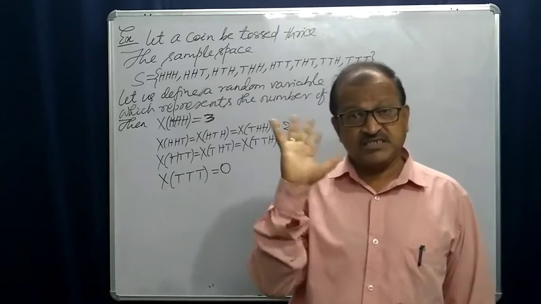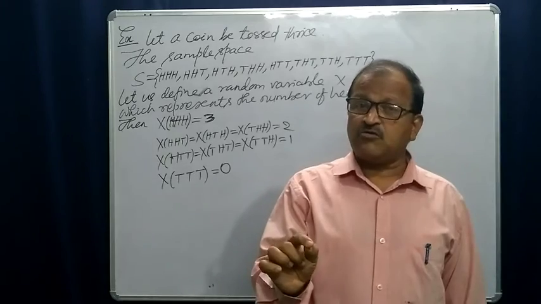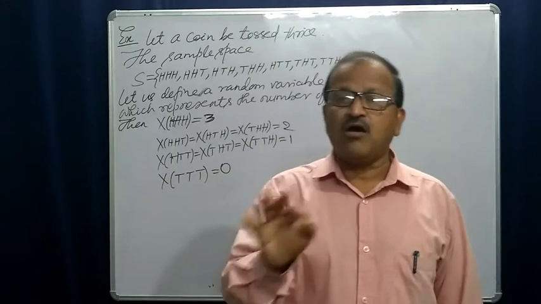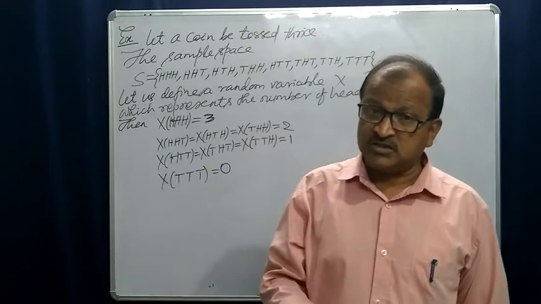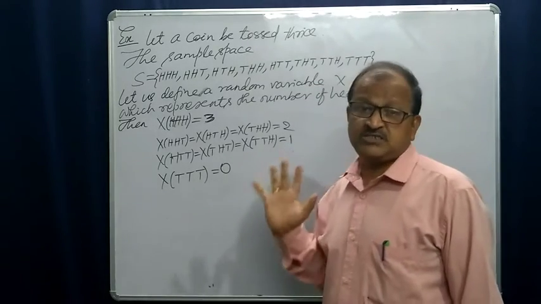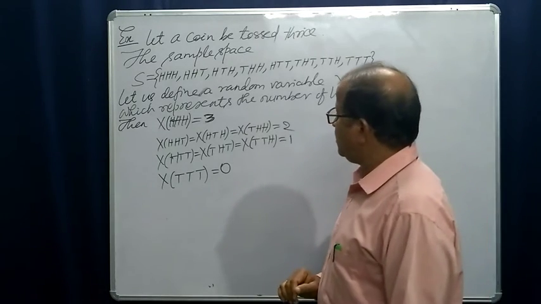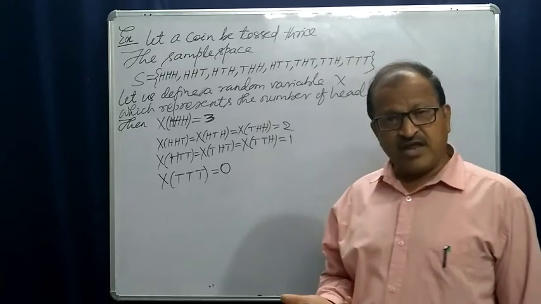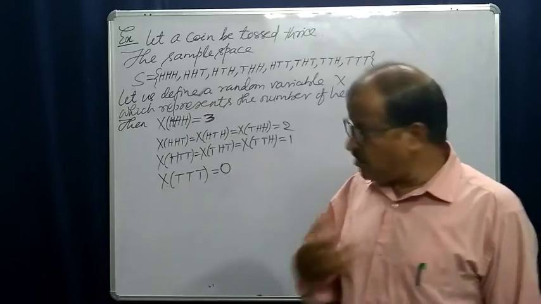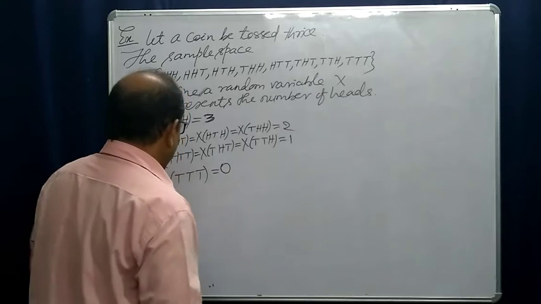But our experiment is a statistical experiment where all possible outcomes are known to us, but the exact outcome is not known. Either head will fall or tail will fall. It is not known to us. But all possible outcomes, the sample space, is known to us. This is a statistical experiment, right? Anyway, so we are taking a fair coin. We are tossing the coin thrice. So here these are the possible outcomes, and all possible outcomes are equally likely.